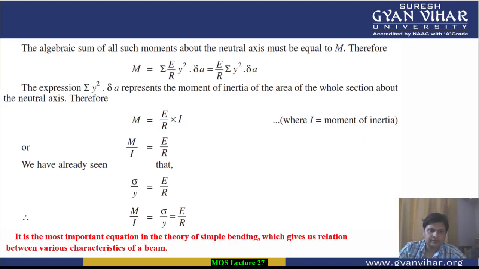Before solving this numerical, let's have a short recap of what I discussed in the previous video lecture.